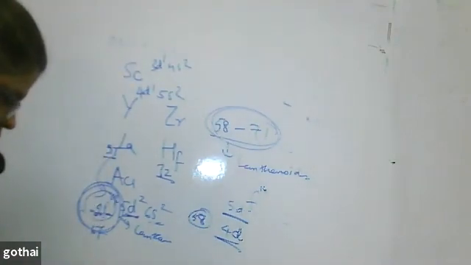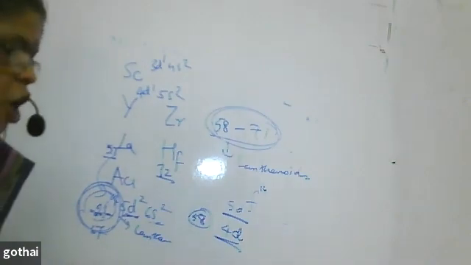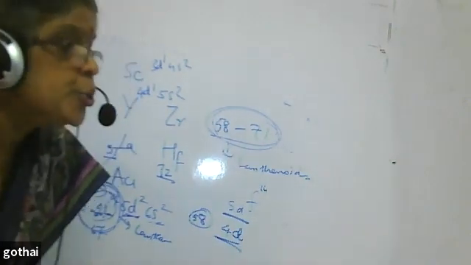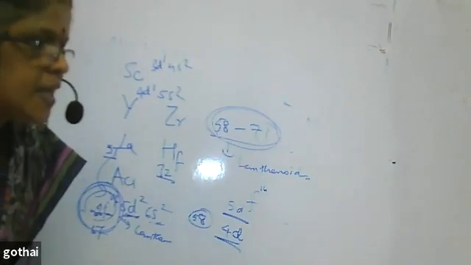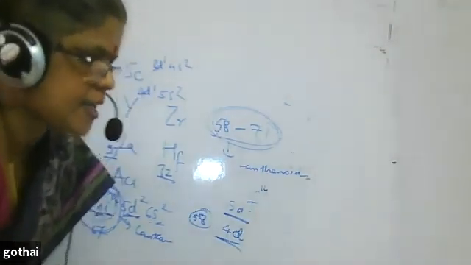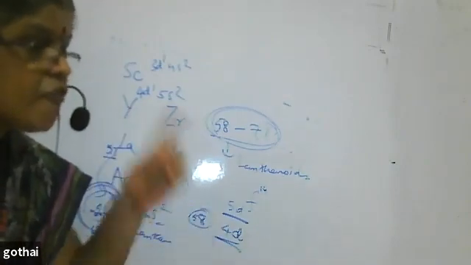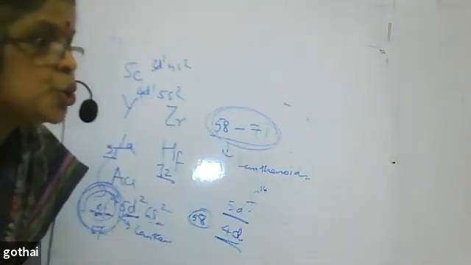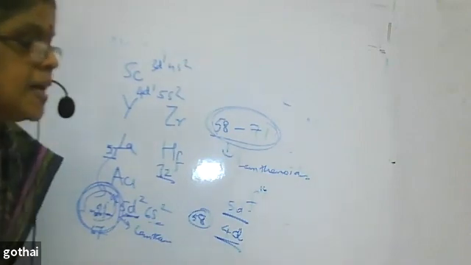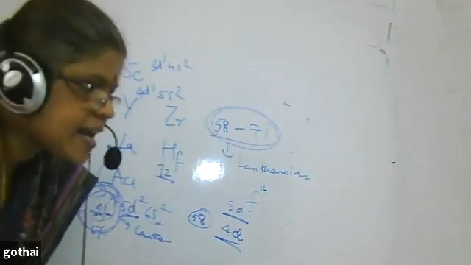Write down the definition. Regular decrease in the atomic size of lanthanoids due to increase in atomic number is called lanthanoid contraction.